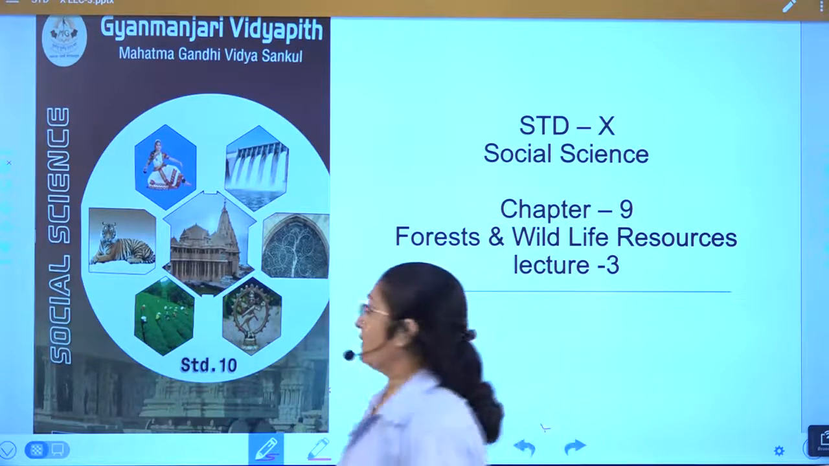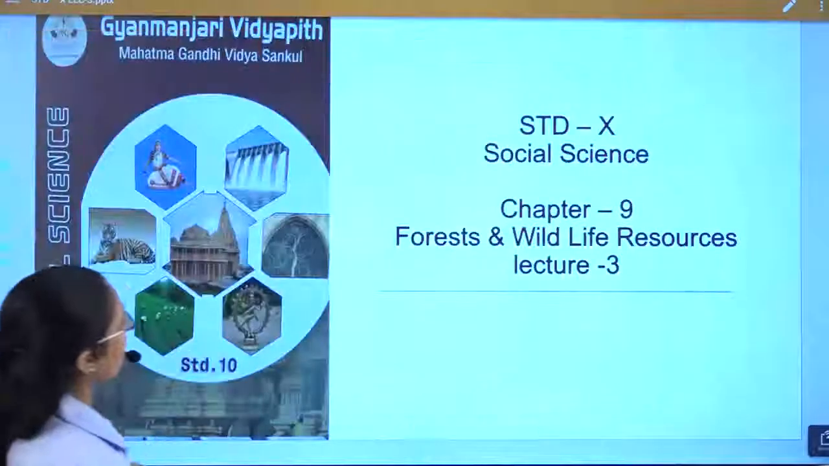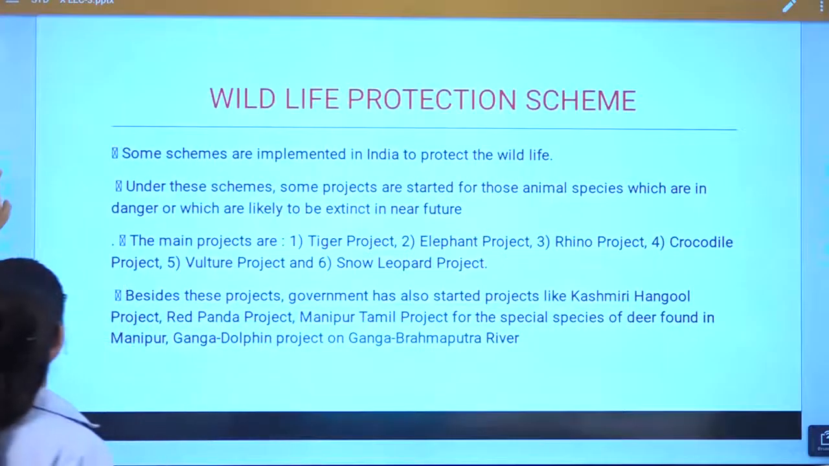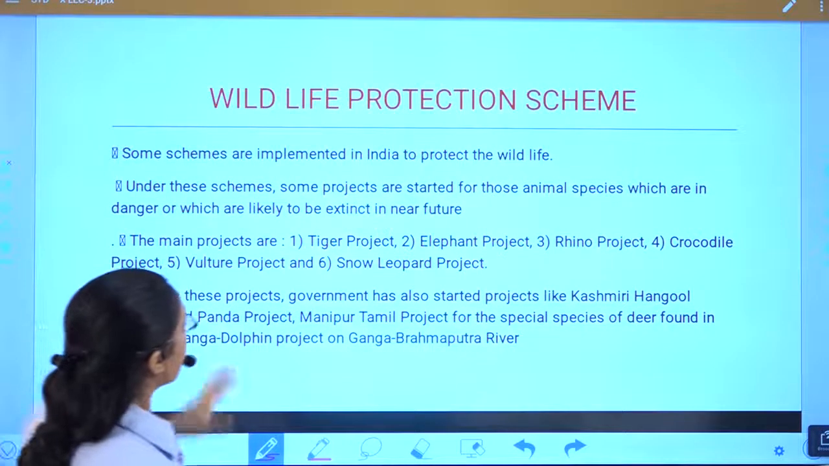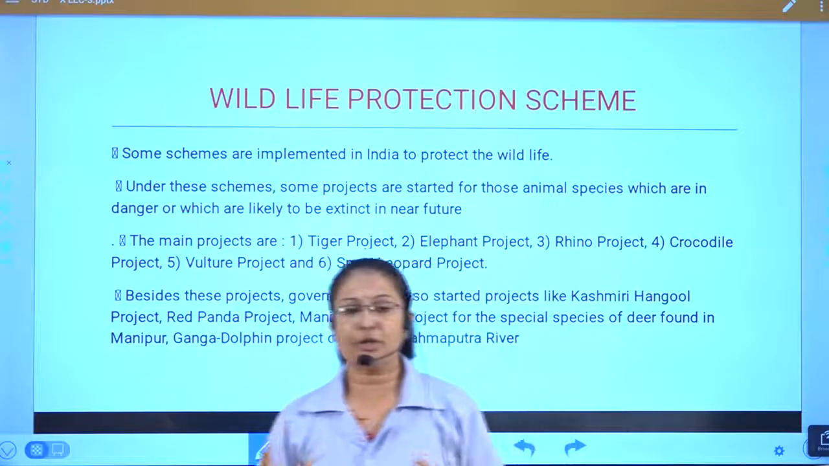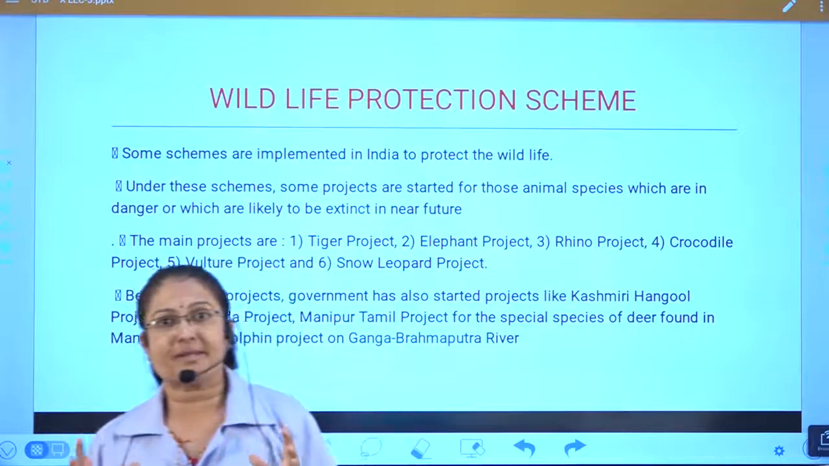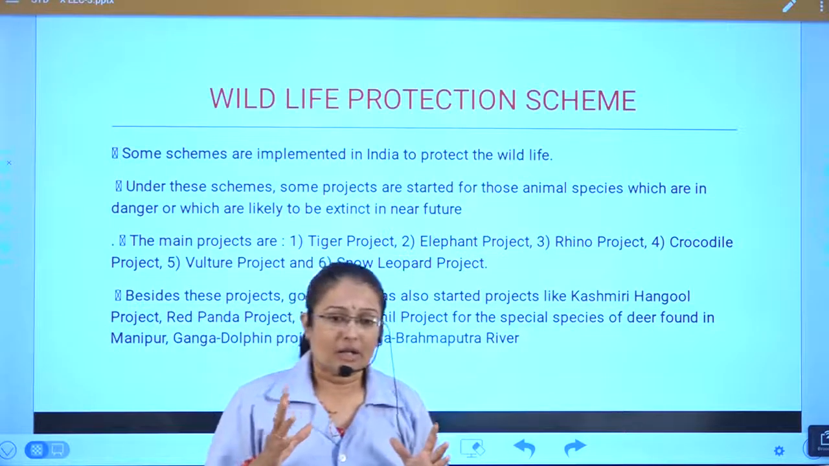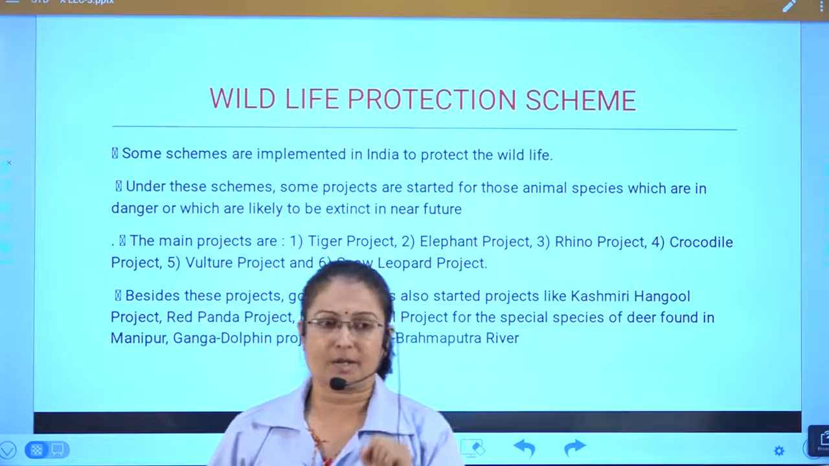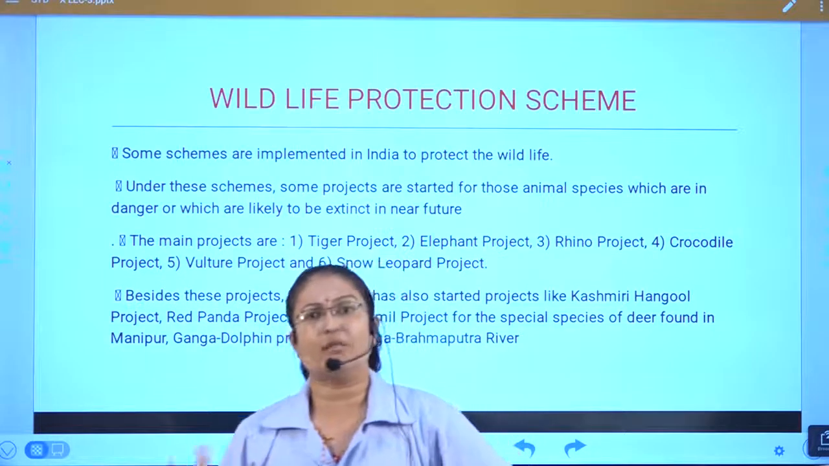Now today what we are going to discuss is wildlife protection schemes. Our government has introduced a number of wildlife protection schemes, and with these different schemes the government is trying to save and conserve our natural resources. So see, some schemes are implemented in India to protect wildlife.